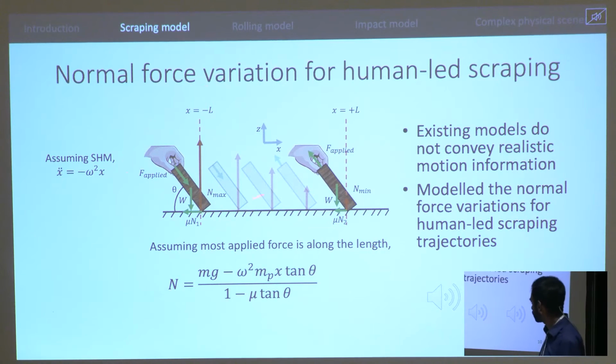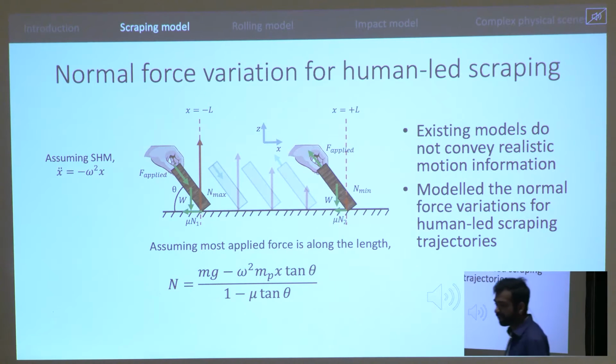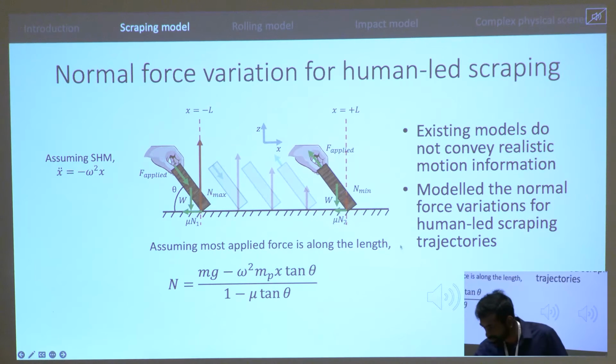And what we found by solving the force balance and the torque balance is that the normal force is maximum near the person who's scraping, and it's minimum away from them. And this systematic variation of normal force along a trajectory seems to be really important for the overall realism of the sound. I'll play some sound examples to show that.